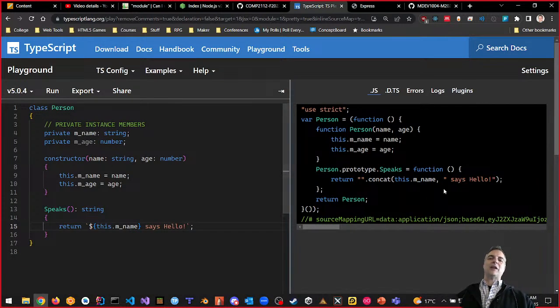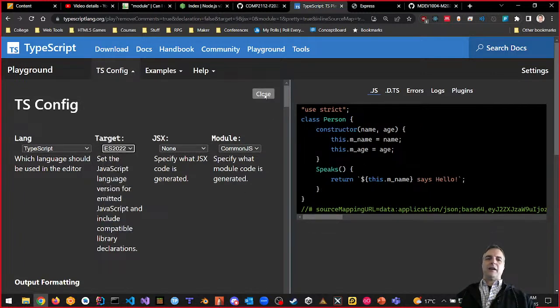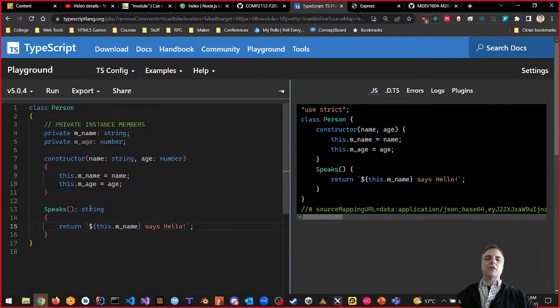This is the right way of doing it, but this is using ECMAScript 5. What about ECMAScript 2016? It almost looks exactly identical. Let's take a look. Let's change the target from ES5 to ECMAScript 2022. And if I close, you can see that it looks almost identical. The only difference is this part is missing, and so is this part, and so is this part, and so is this part.